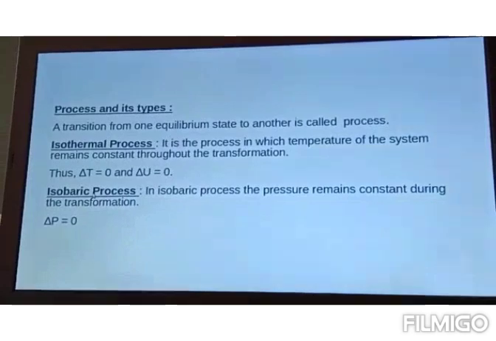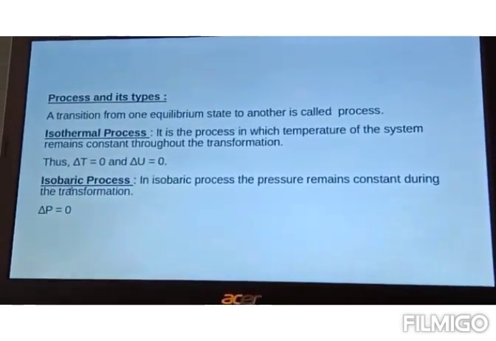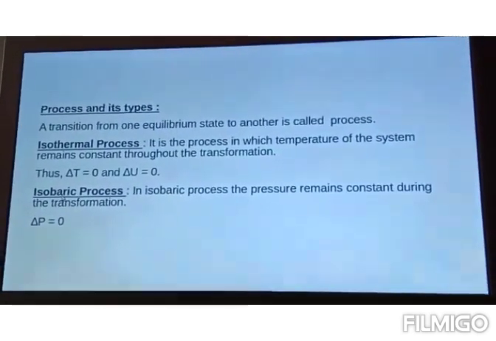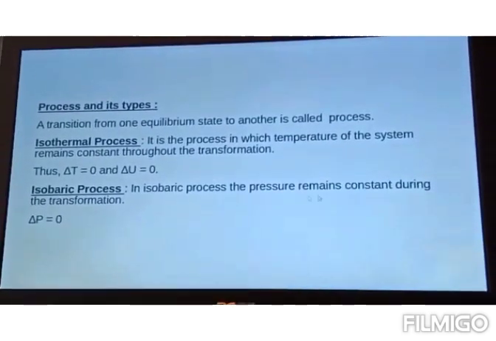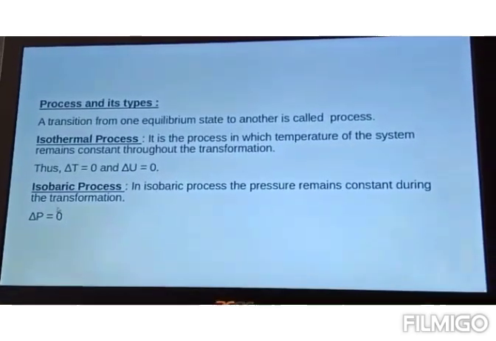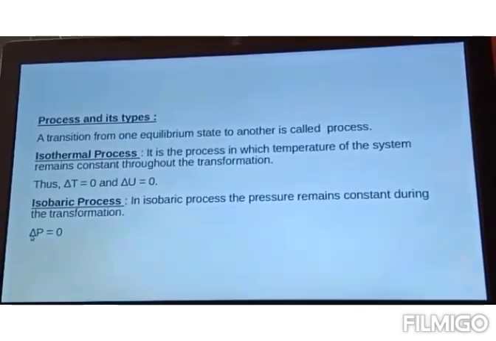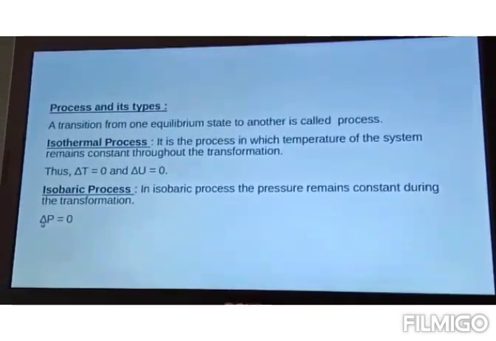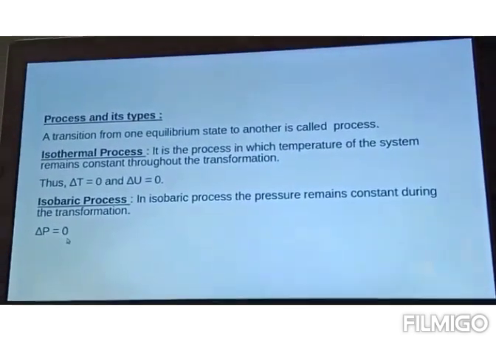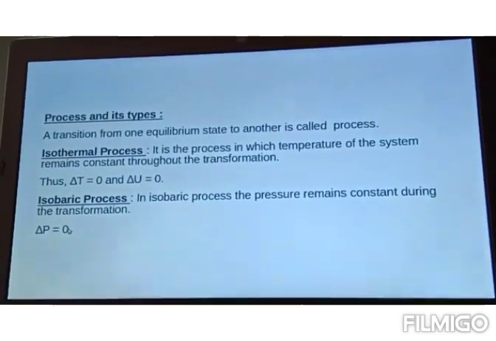Let us see the second process, that is the isobaric process. Again here iso is same, and baric stands for pressure. So an isobaric process is a process in which pressure remains constant during the transformation. So initial and final pressure will be the same, and when we calculate delta P, the change in pressure, it becomes 0. So for all isobaric processes, delta P is 0.